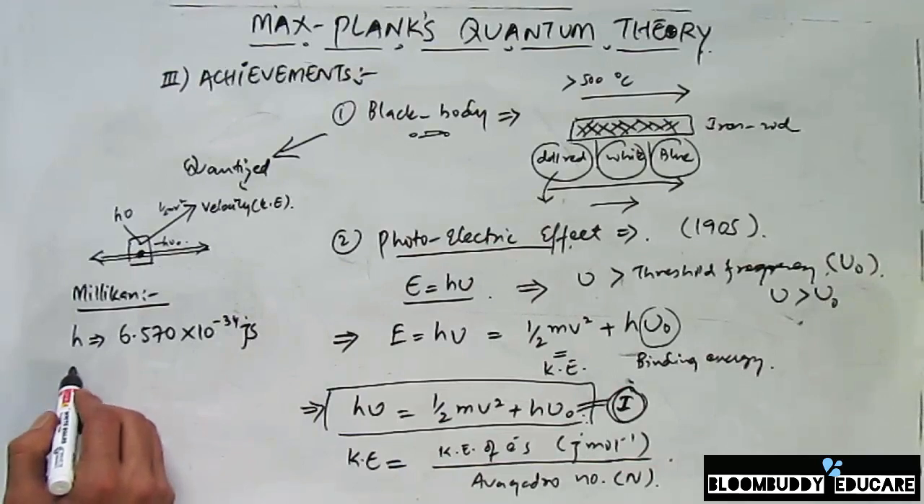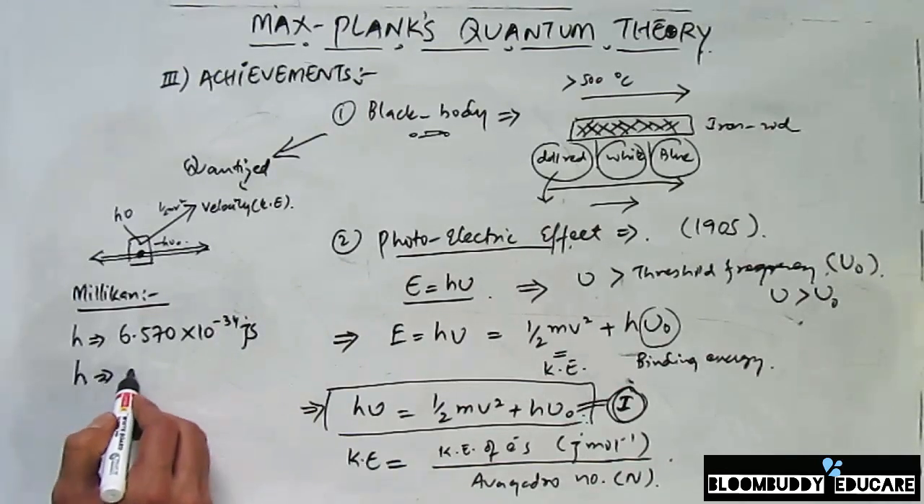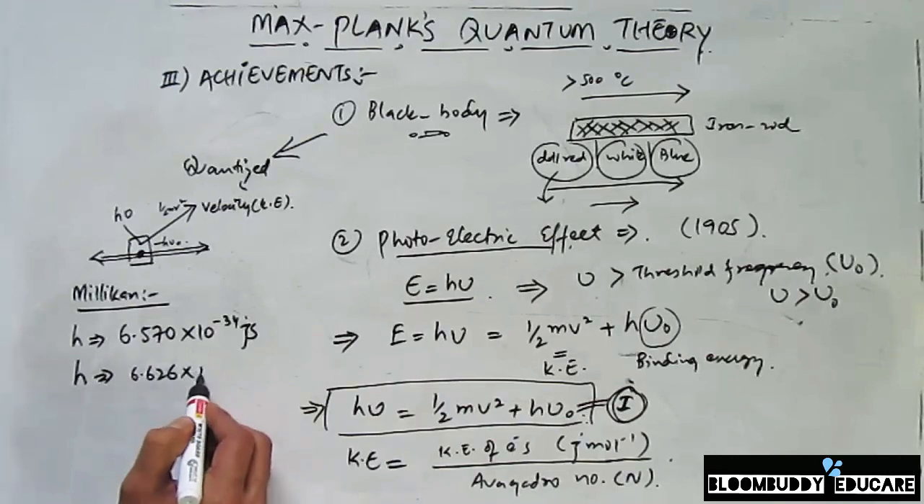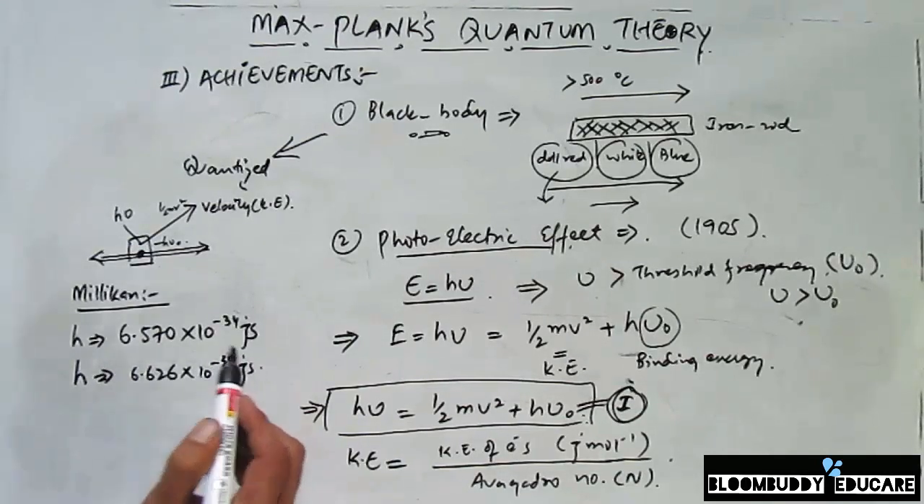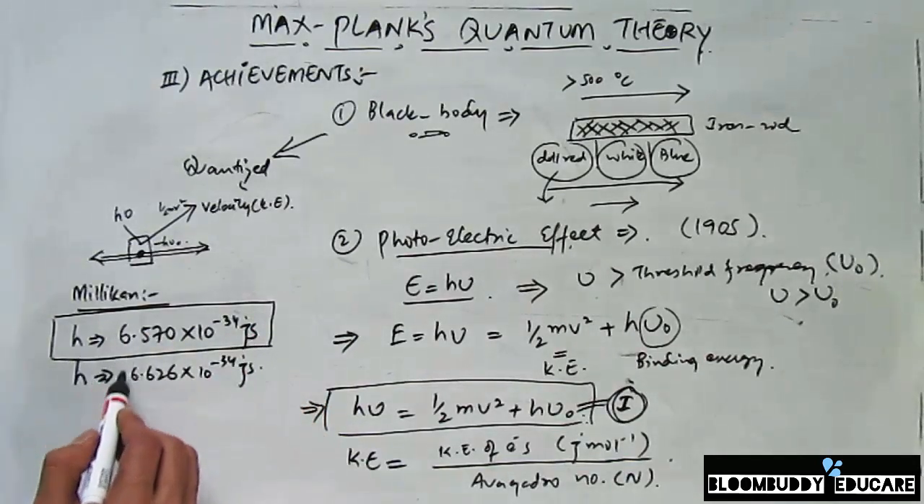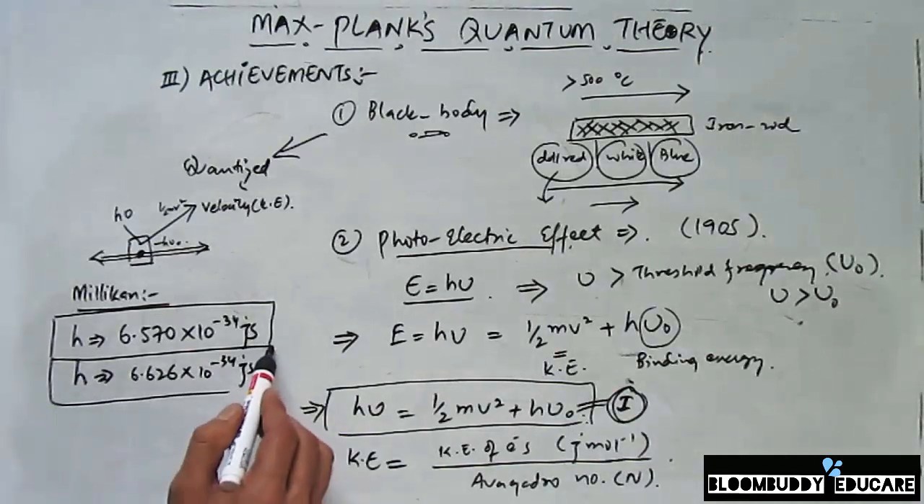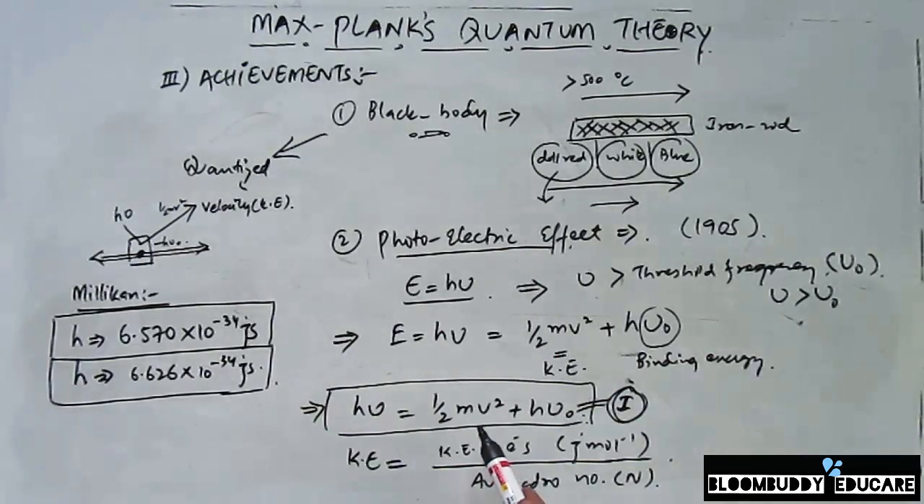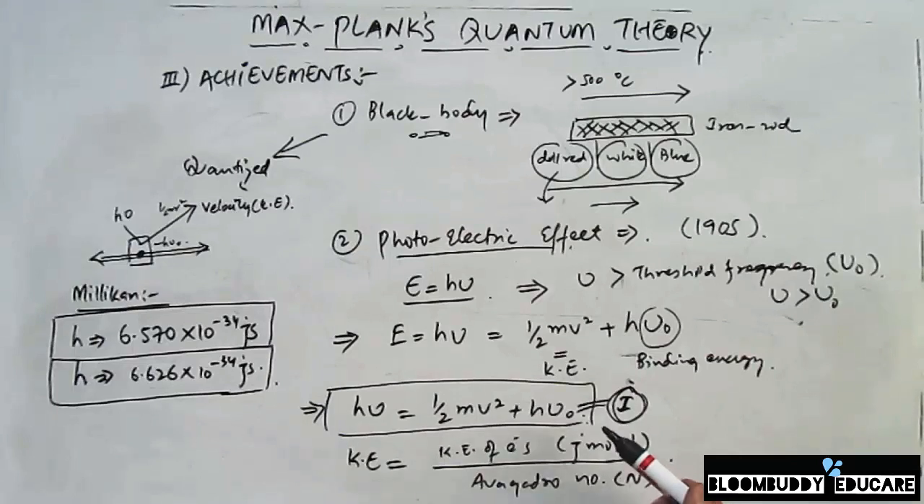And we also know that Planck's constant has a value of 6.626 into 10 raised to the power minus 34 joule second. So the experimental value that Millikan calculated is in very close agreement with Max Planck's constant. So this clearly indicates that the photoelectric effect was explained by Max Planck's quantum theory of radiation. Also, it's important to understand that from this equation, you can calculate h nu, you can calculate the kinetic energy, and you can calculate the binding energy with which an electron is bound to the metallic surface.